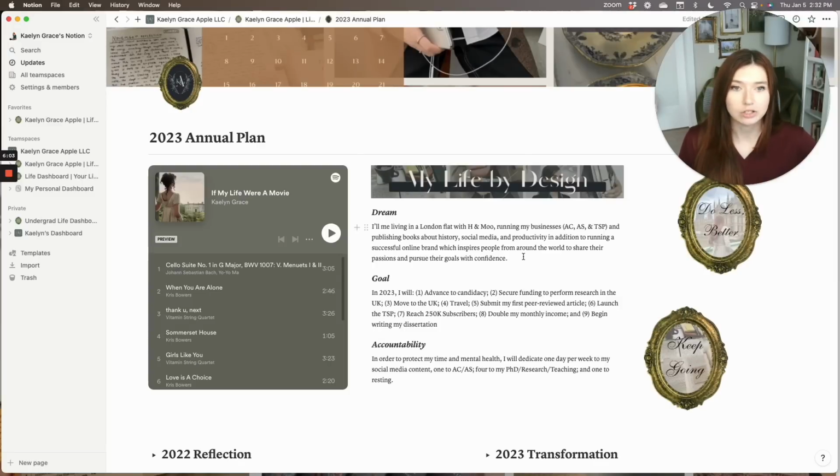So to begin, the My Life by Design model has 3 different kind of breakdowns for the overall year. And one thing, not just for the year, but an overall dream of mine is, for example, to live in a London flat with my partner and my dog Moo, running my businesses, Accepted Consulting, Accepted Society, and a business you guys don't get to know about yet, and publishing books about history, social media, and productivity, in addition to running a successful online brand which inspires people from around the world to share their passions and pursue their goals with confidence.